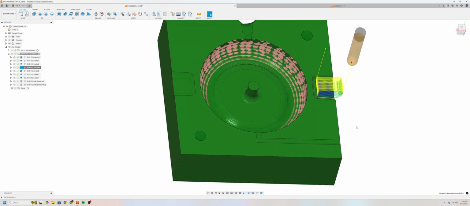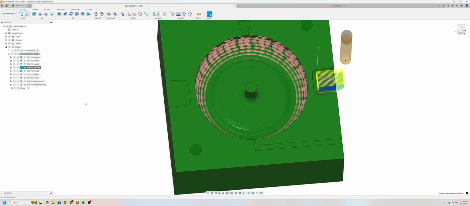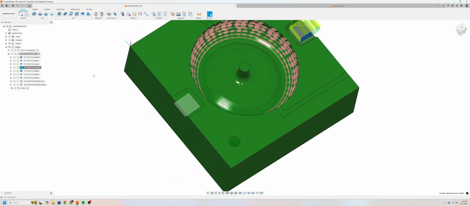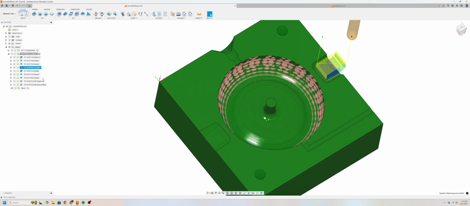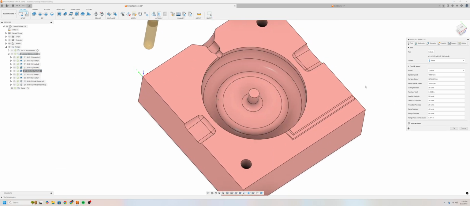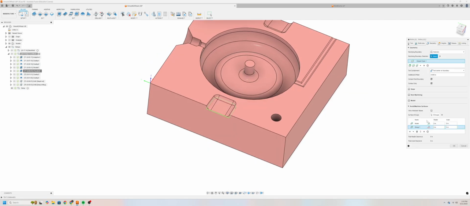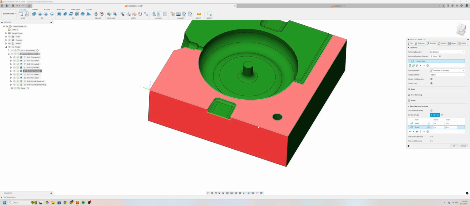Now we're going to do the same exact thing on the other side. And what you can do is you can actually duplicate operations. You can right click on your operation and then hit duplicate. Now when you do that, the only thing that we'll have to change is the actual geometry selection, the avoid machining surfaces. Make sure that these 2 faces are now the ones that we have selected.